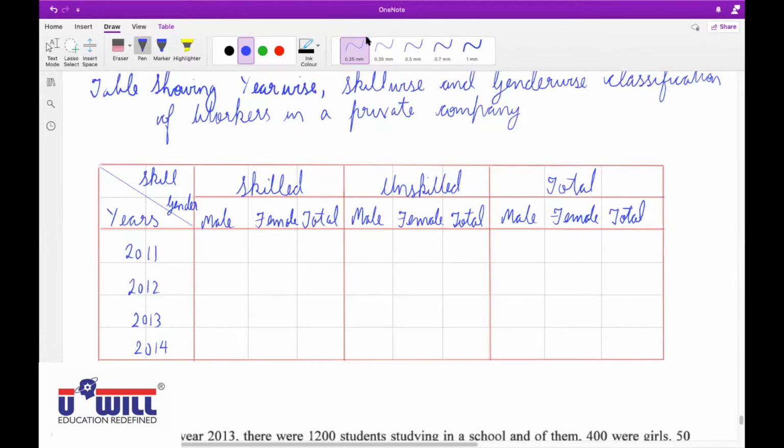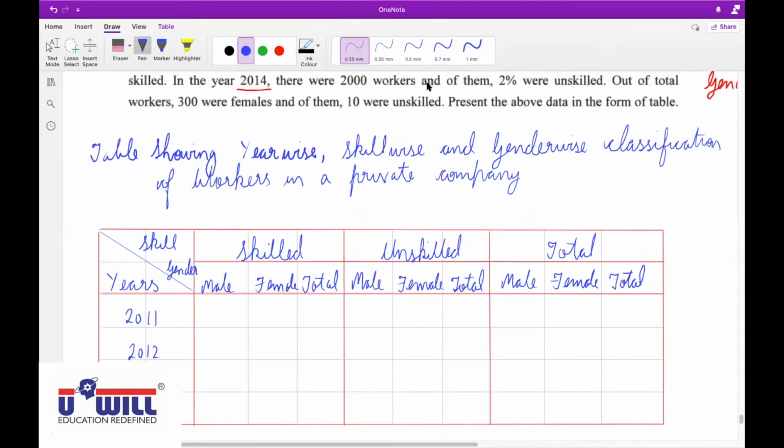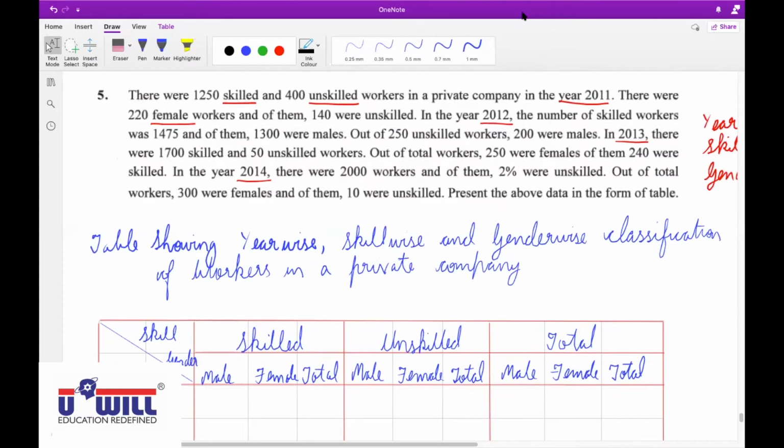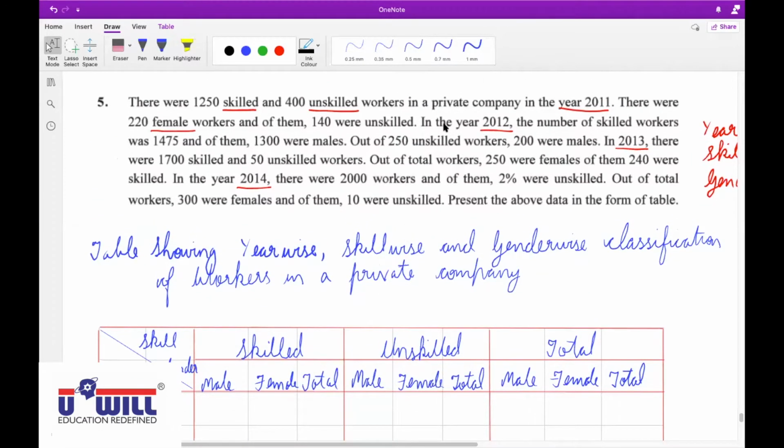Raise your hand who is still making the format of the table. Or shall I proceed with the solution? Raise your hand who is still making the format of the table. Okay, complete it fast, then I'll continue with the table. Once you complete it, then you lower your hands. Now be attentive. There were 1250 skilled and 400 unskilled workers.